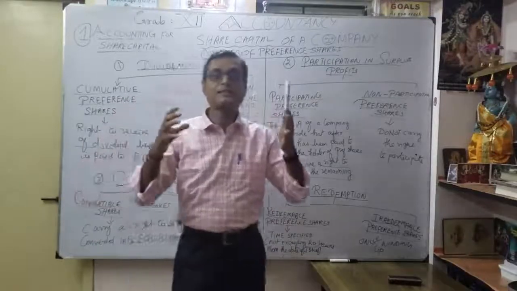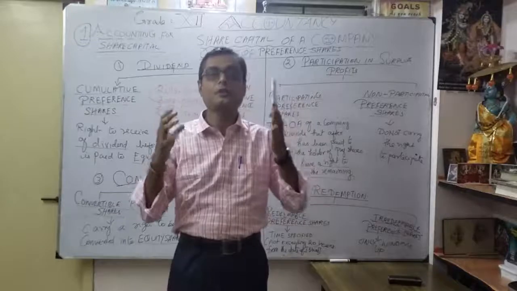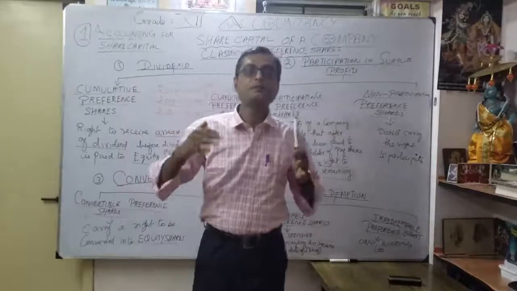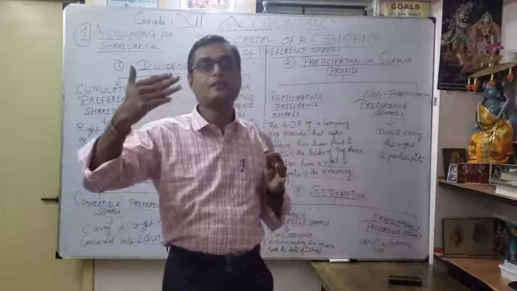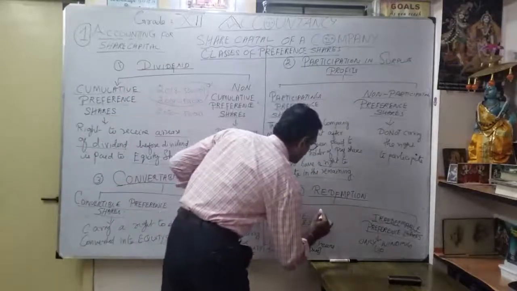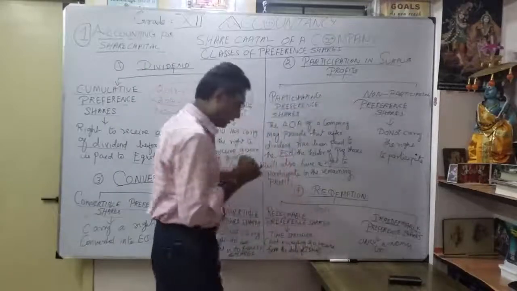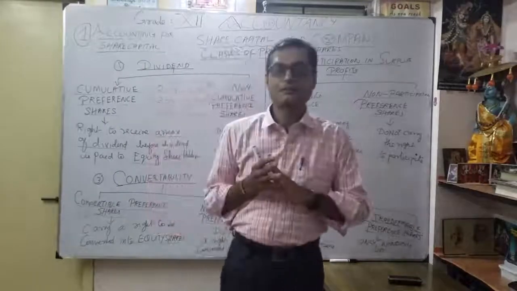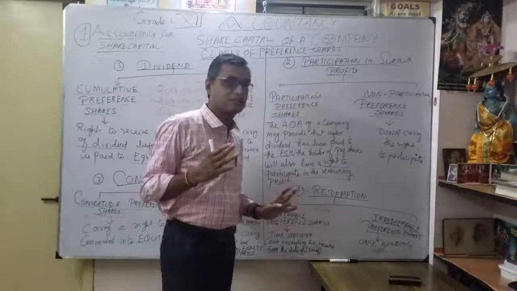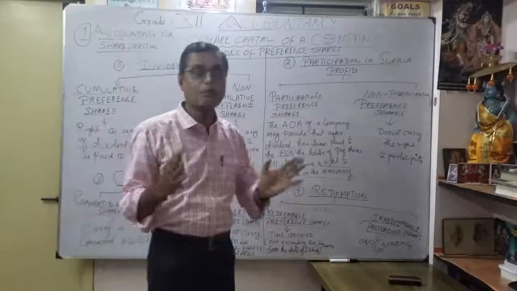Suppose we collected some fund, money, in the form of preference shares, we will declare now itself that after 4 years, for example, we are in 2020, I am going to declare 2024, I am going to give your money, maybe some 10 lakhs. Okay, that is called coming under redeemable preference shares. That's why time specified is a very important point.